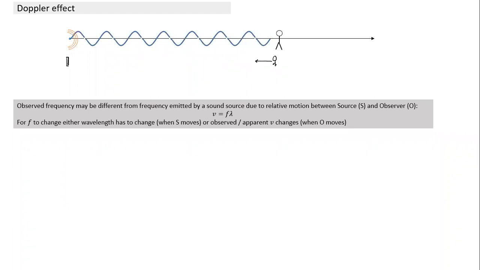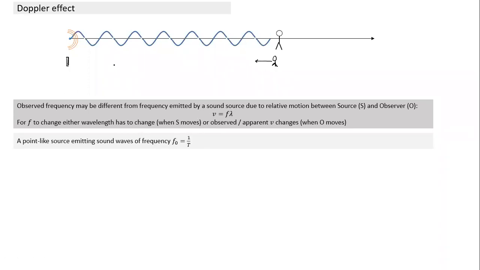This is the speed at which the sound is coming towards you. If you start moving, the apparent speed will change. We know the relative speed. So that changes V. The motion of the observer changes V, and the motion of the source changes the wavelength. That is what we need to understand. Both of them lead to a change in frequency.